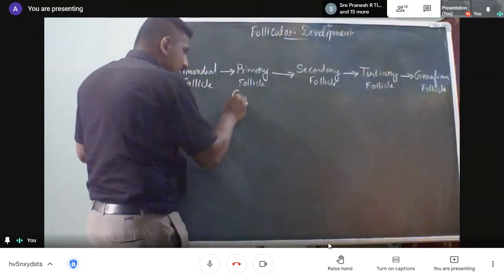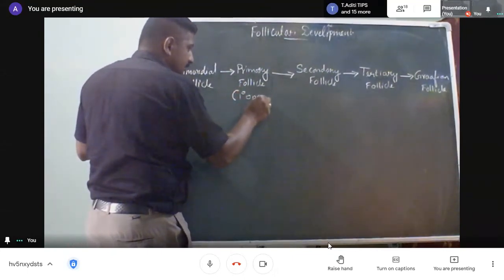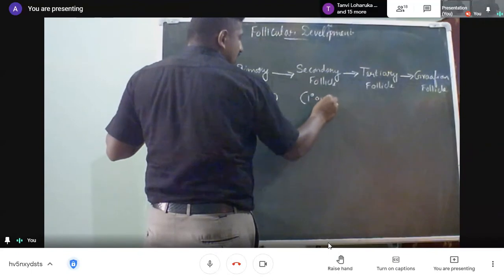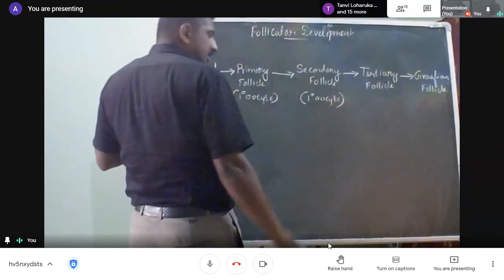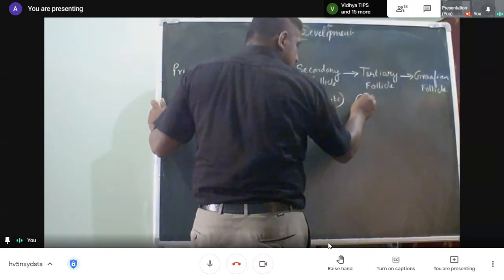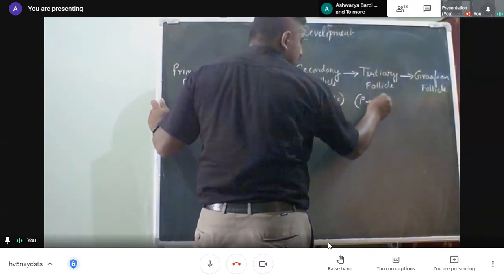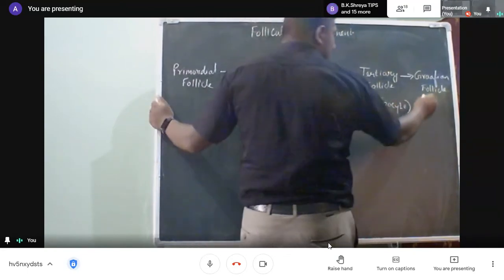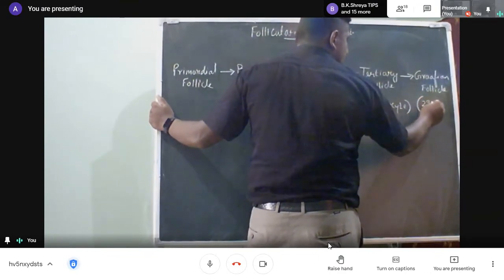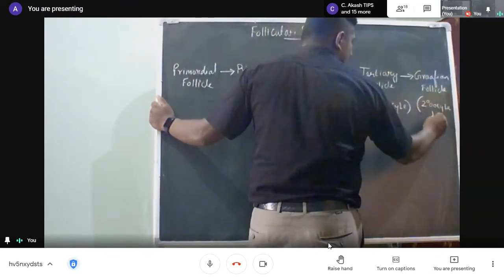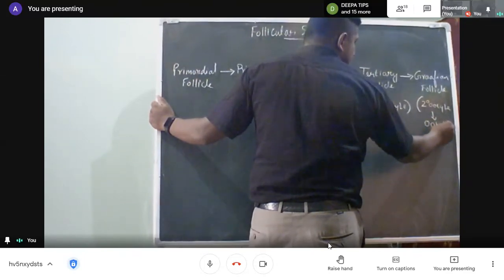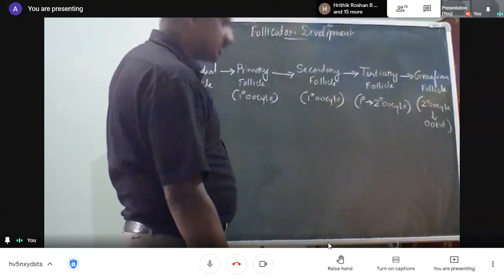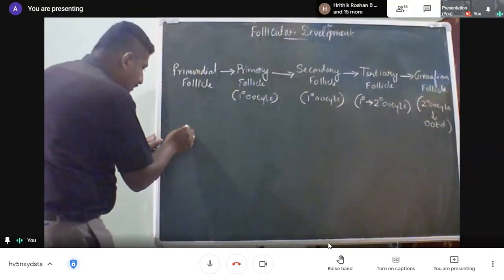In the primary follicle, we have the primary oocyte. In the secondary follicle, we have the primary oocyte. In the tertiary follicle, we will be having the primary oocyte. The primary oocyte gets transformed into a secondary oocyte. In the Graafian follicle, the secondary oocyte gets transformed into an oocyte. That means the Graafian follicle can release the secondary oocyte, but it's not the ovum.